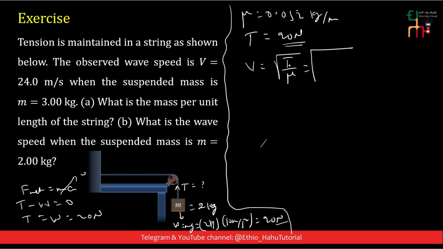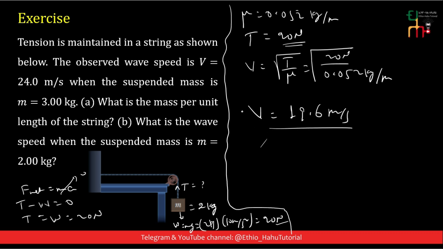This is equal to the square root of 20 Newton divided by 0.052 kilogram per meter, which is equal to 19.6 meter per second.